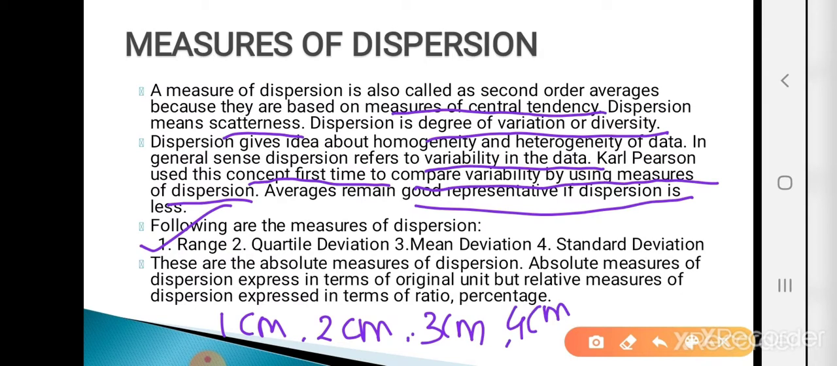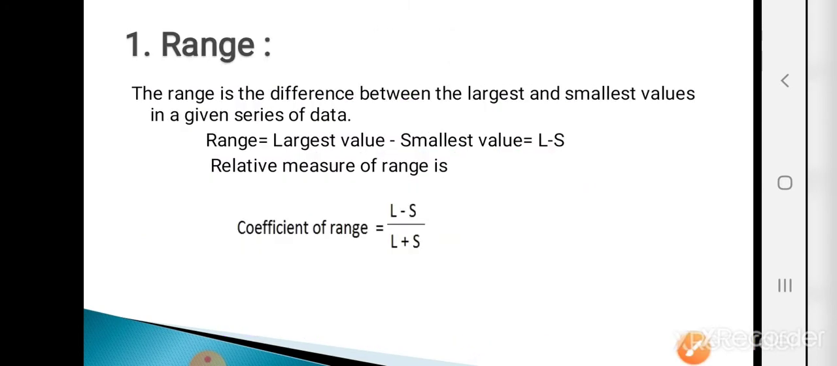Suppose the first measure is range. How to calculate the range? Largest value minus smallest value. So 4 minus 1, that is 3. So my answer for range is 3 centimeter because the absolute measures of dispersion are expressed in the original unit. Here the original unit is centimeters, so my answer is also in centimeters. But the relative measures of dispersion are expressed in terms of ratio or percentage only. What is meant by the relative measures? We will see. Okay, so the first measure of dispersion is range.